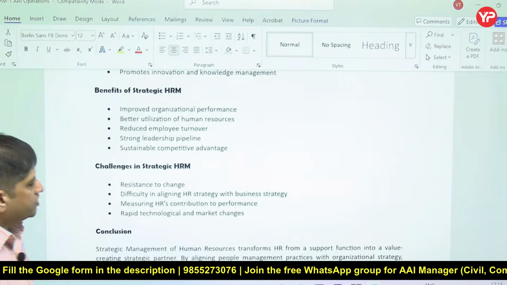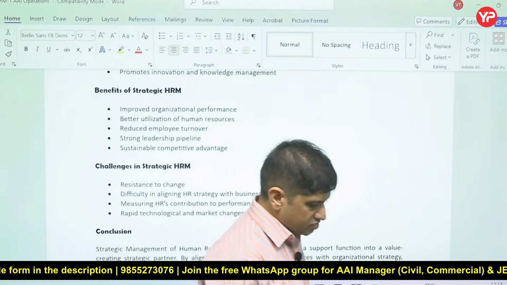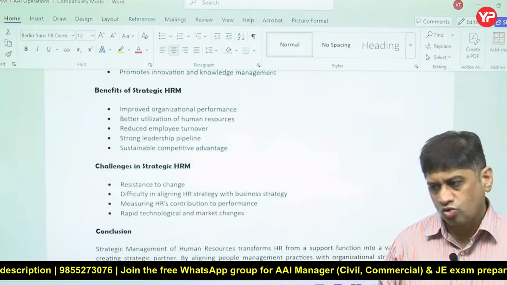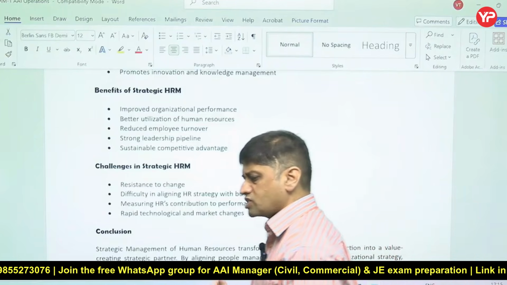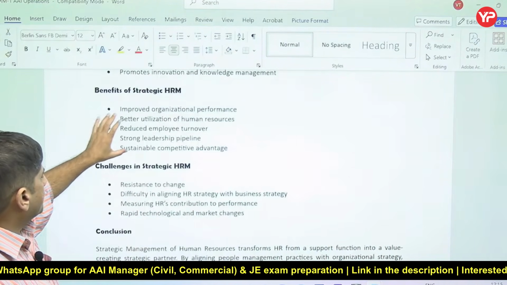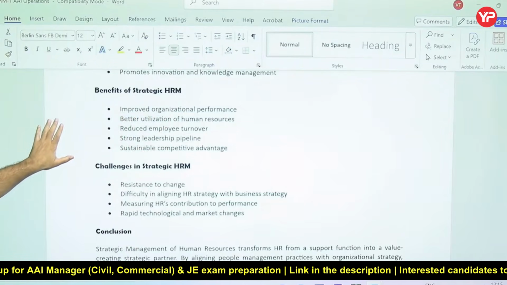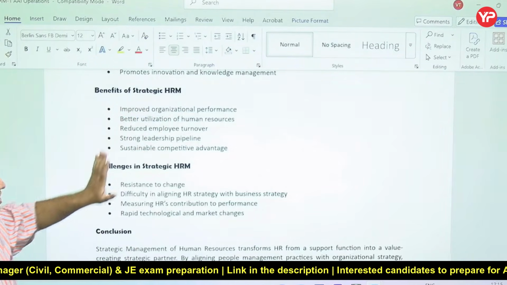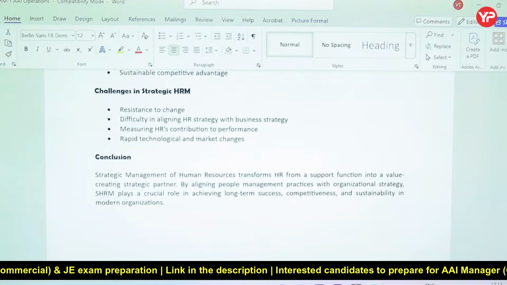So what is the advantage of strategic HRM? Obviously we get an organization which is more growth oriented. We get people who are strategically thinking about the growth of the organization. So we are getting leaders, we are getting good people, we are getting competitive advantage. So these are the things.